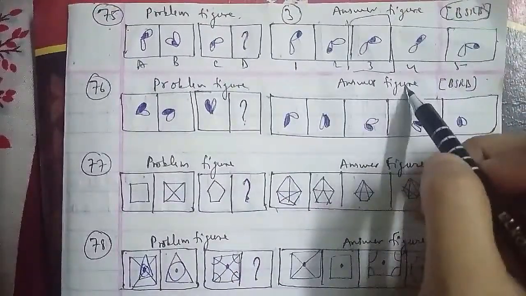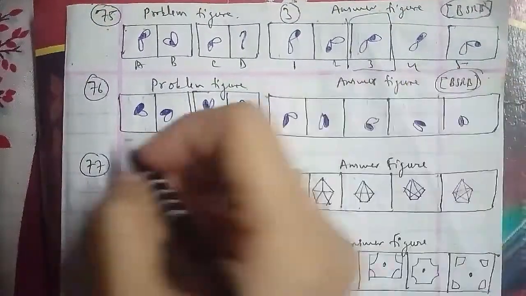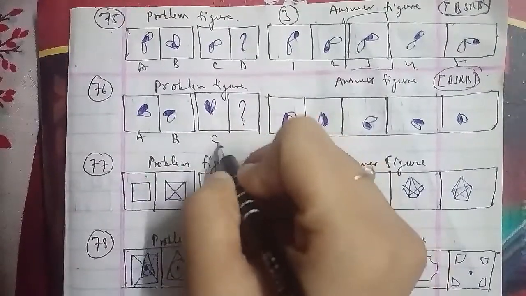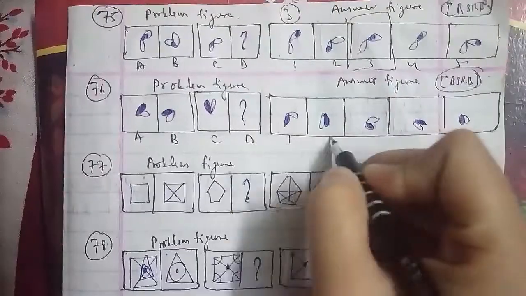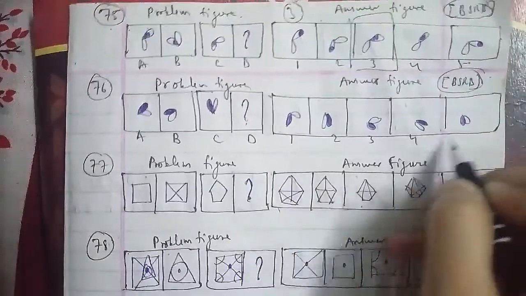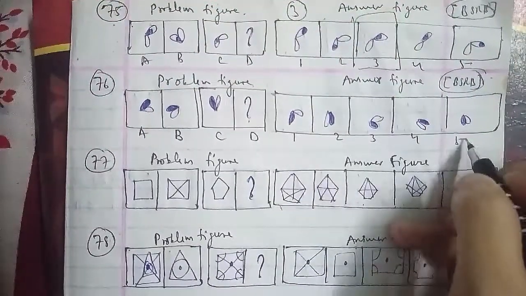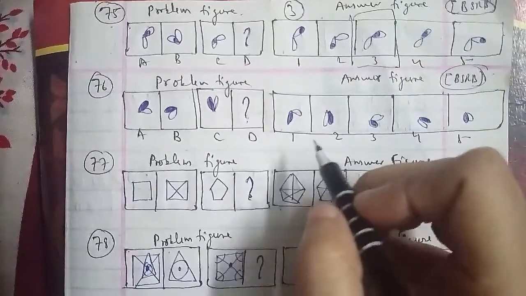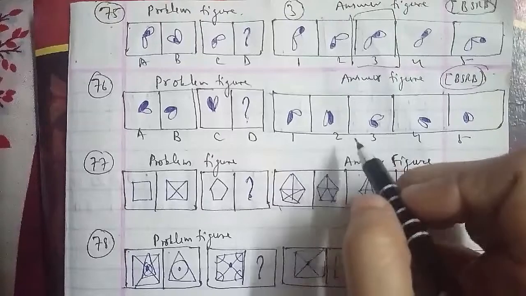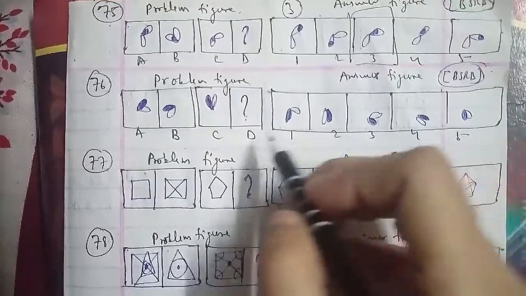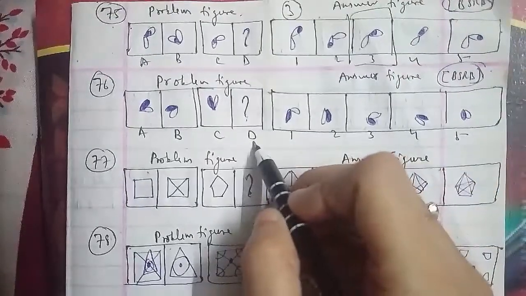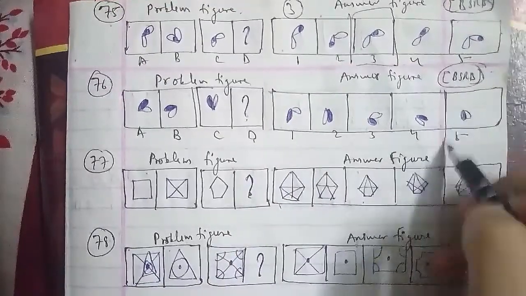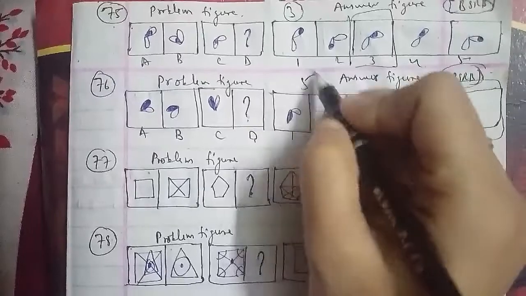Now we will go ahead with the other one, which is your 77th question of the session here. Those are your problem figures and these were the answer figures as well, named A, B, C, and D, the figure that we have to find out here. These are 1, 2, 3, 4 and 5 as well. So in this case the diagonals of the figures have been drawn here, so for that we have the fifth figure, that will be the right answer for this question as well.